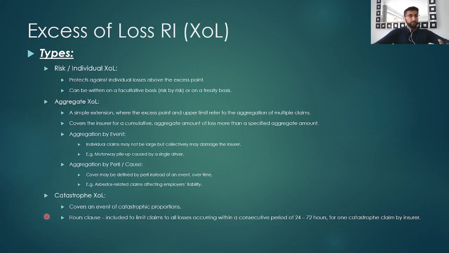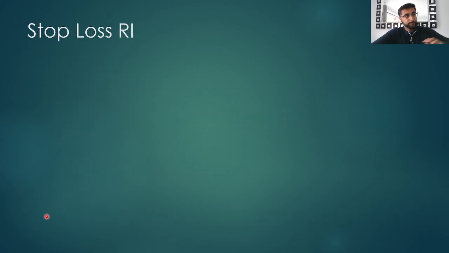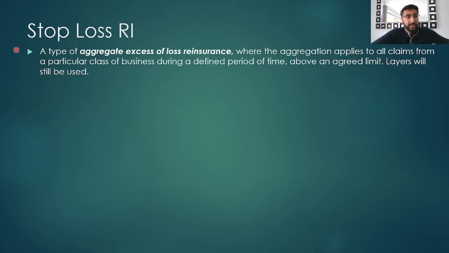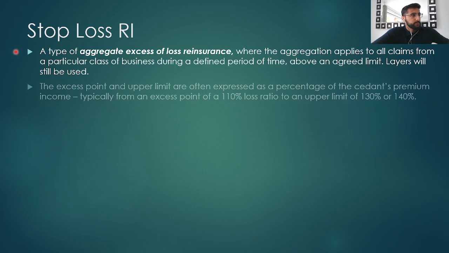We've looked at the first type of non-proportional reinsurance, which is excess of loss. Now we'll look at another type of non-proportional reinsurance, which is stop loss. Stop loss is a type of aggregate excess of loss reinsurance where the aggregation applies to all claims from a particular class of business during a defined period of time above an agreed limit. So it covers an entire class of business over a defined period of time, typically a year, and it's above an agreed limit. And layers might still be used.